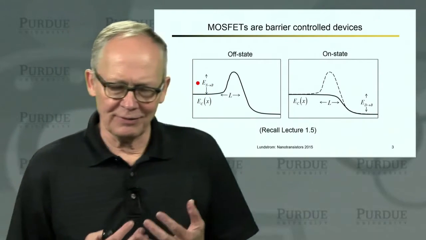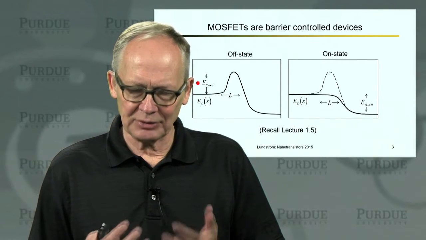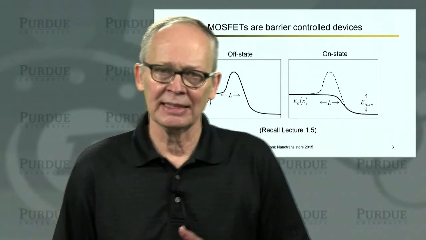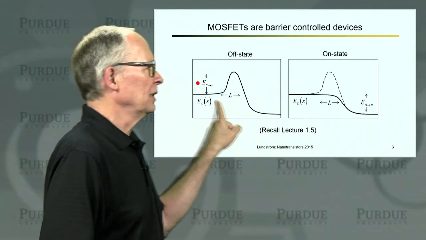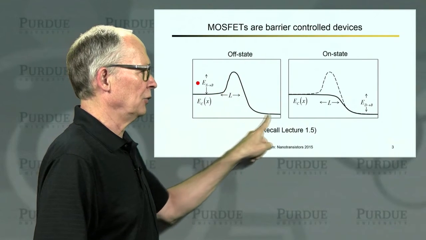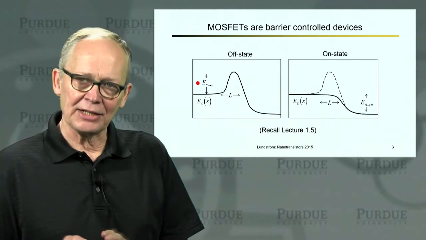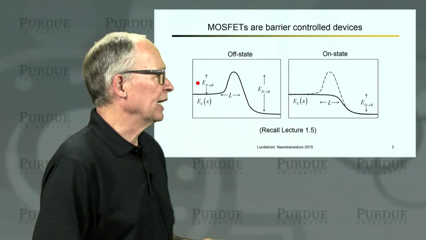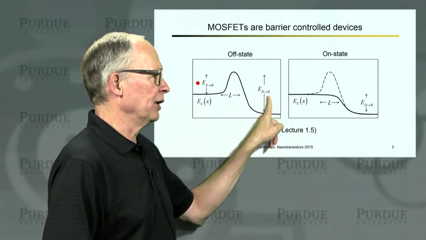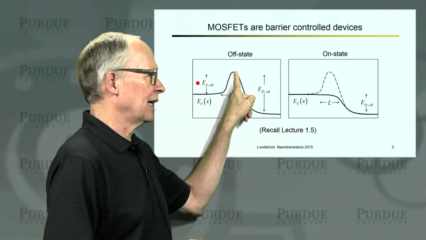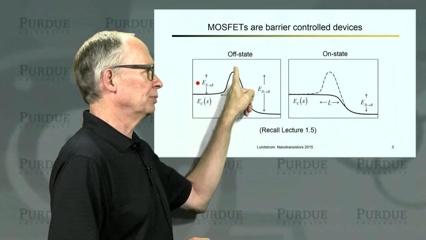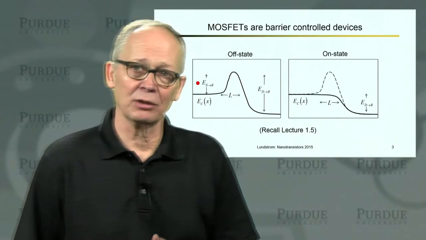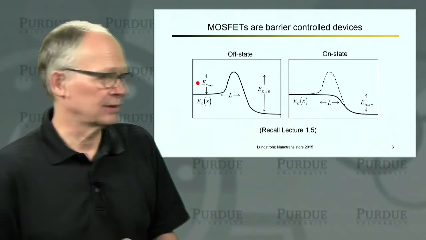Now, we have been using, throughout these lectures, a very useful picture of the MOSFET in terms of energy band diagrams. This is an energy band diagram along the source, channel, and out the drain of a MOSFET under high drain bias and low gate bias, so it's in the off state. In the off state, we have a large barrier between the drain and the top of the barrier, and a large but smaller barrier between the source and the top of the barrier. The barrier is too large for electrons to get over, so only leakage currents flow, the device is off.